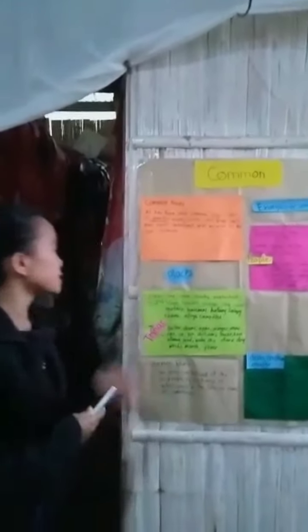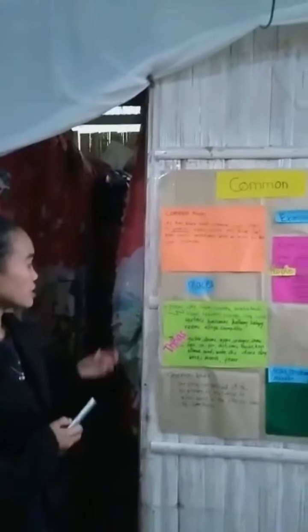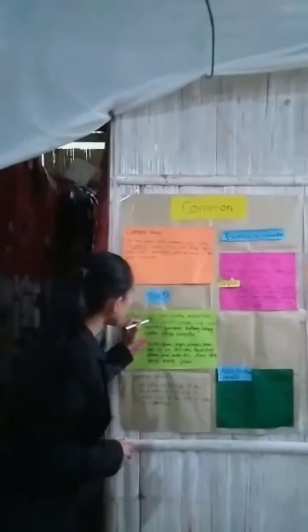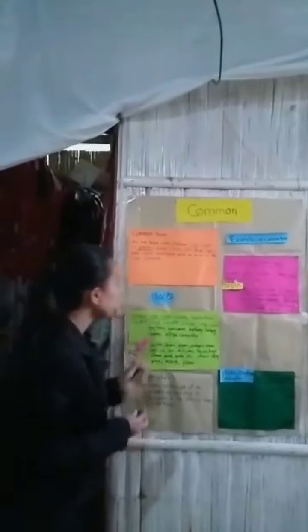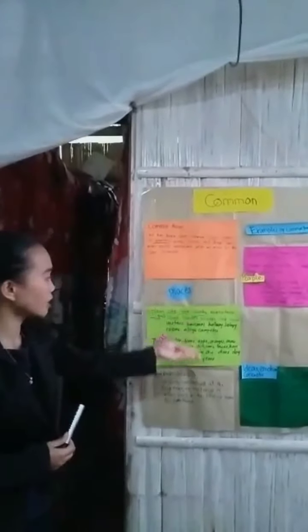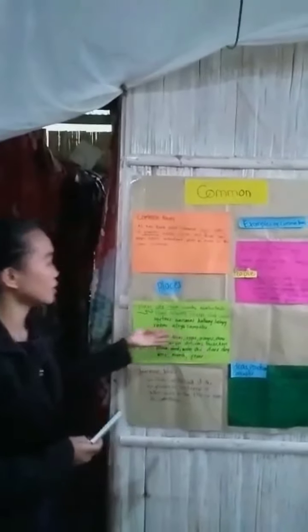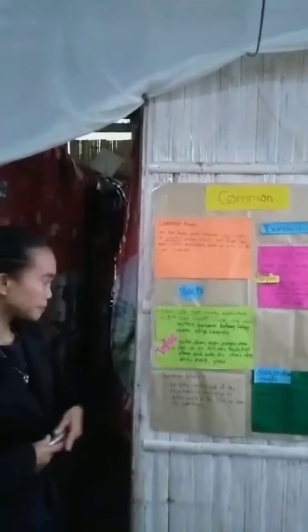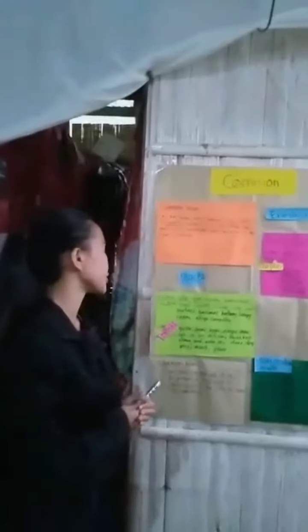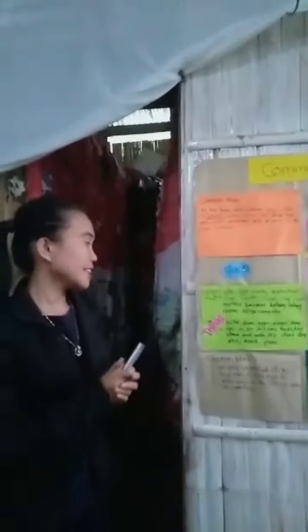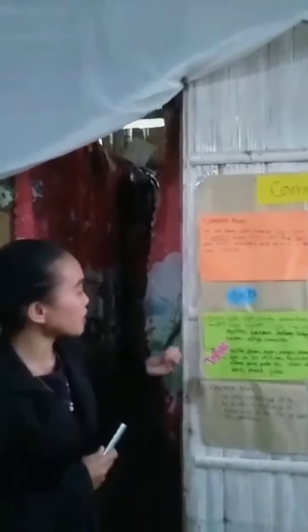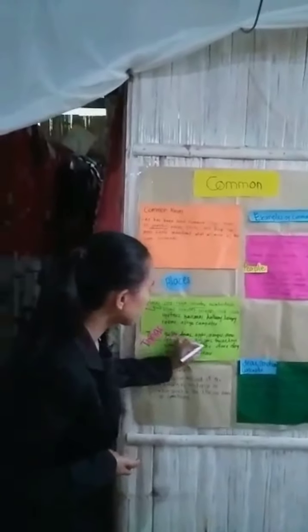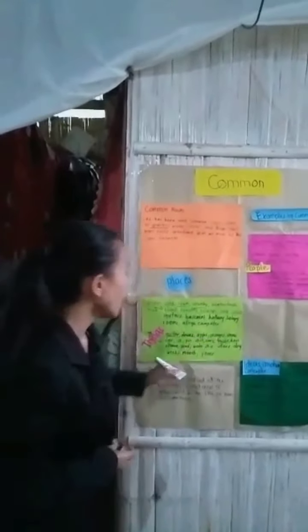In place, the examples of common nouns are city, town, and country, as you see in the visual aid. In things, the examples of common nouns are guitar, drums, trucks, and so on.